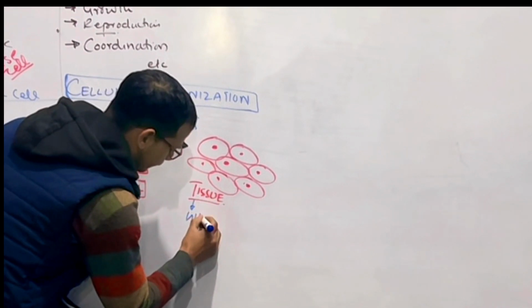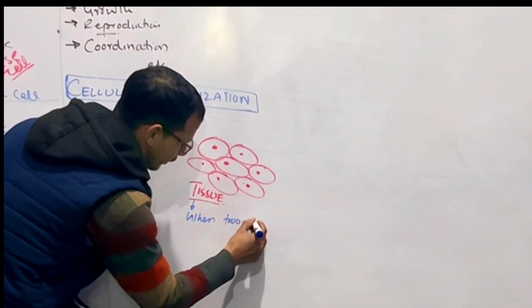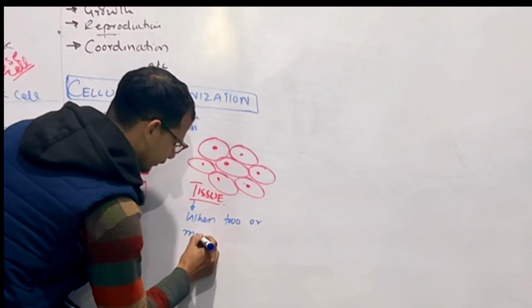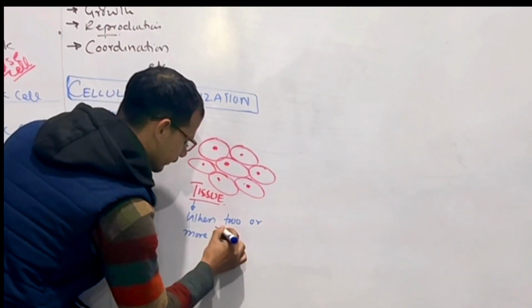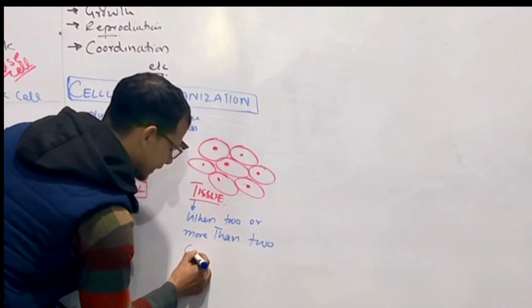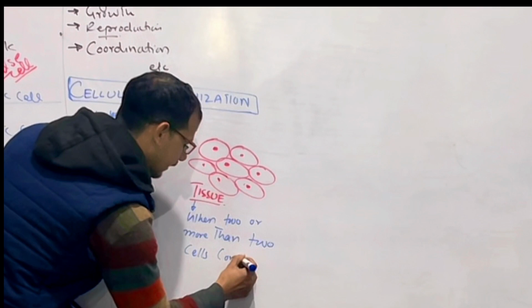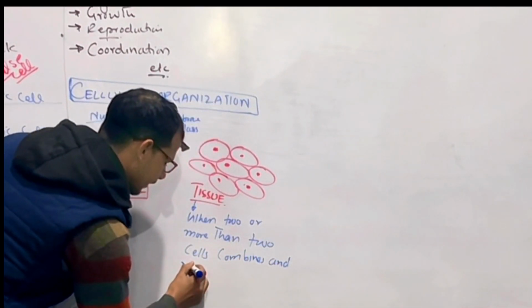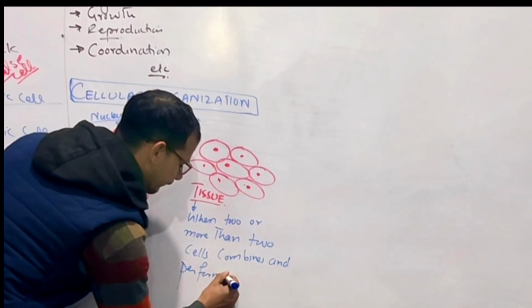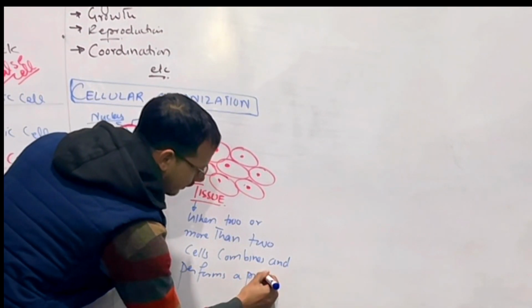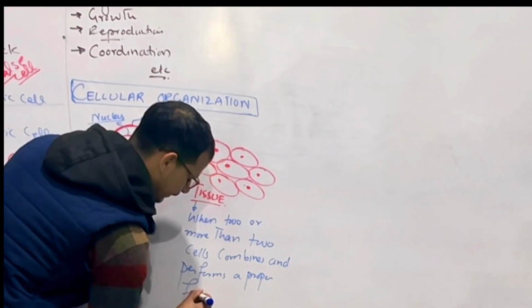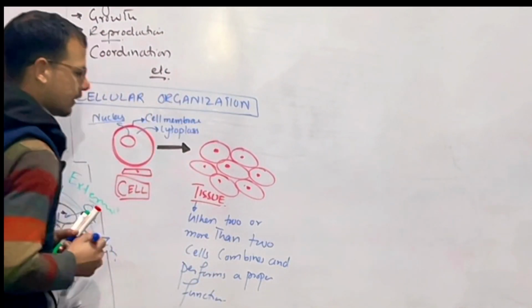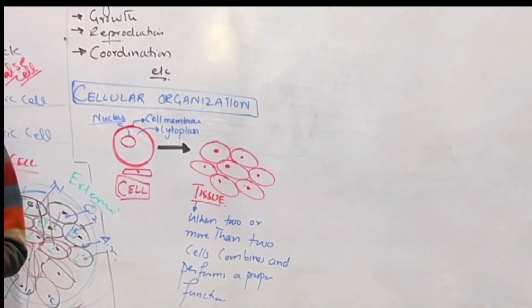When two or more than two cells combine and perform a proper function, it is called tissue.